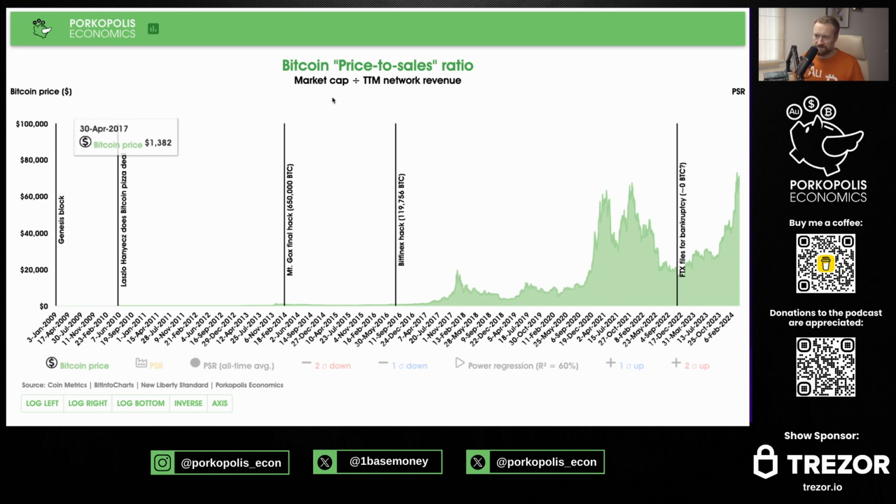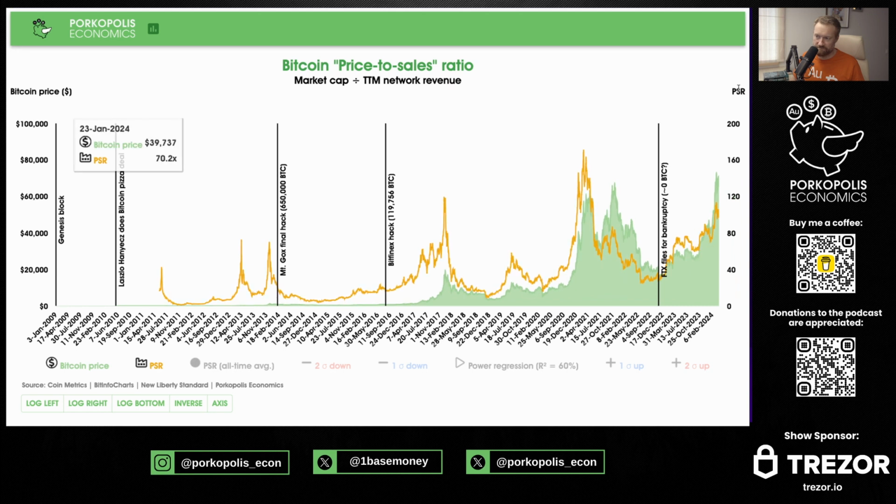So let's take a look now. I'm going to show you the market cap divided by the trailing 12-month miner network revenue in an orange line right here. All right, this is on the right axis, PSR. Okay, see some huge peaks here. And I've always said I do agree with old Trace Mayer's phrasing of it's better to call these booms in Bitcoin rather than booms and busts. And the reason, and this is actually a good example of the reason, is that with price to sales, we always see higher highs and higher lows.